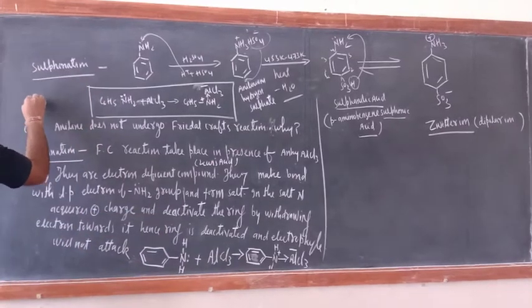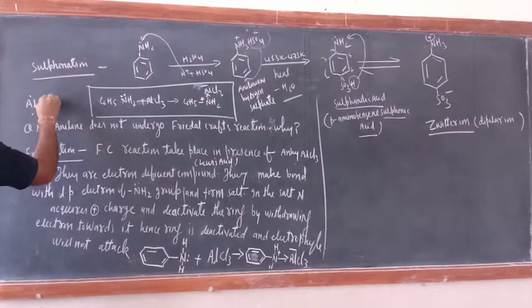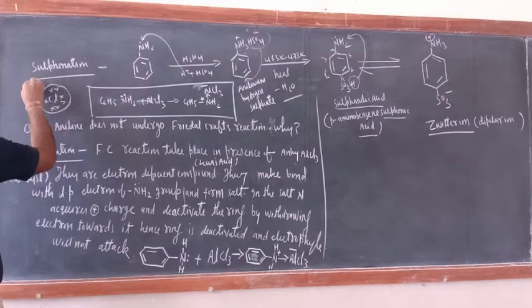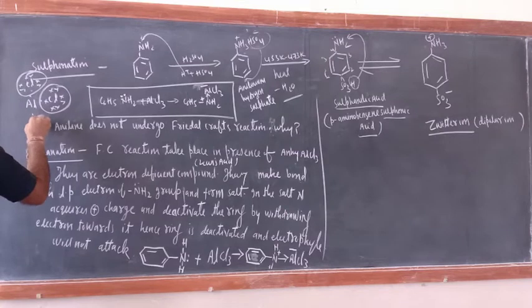Just see, aluminium has 1, 2, 3 electrons. Now 2, 4, 6 and 7 electrons. The octet of aluminium is not completed. Here also, around the aluminium only 2, 4, 6 electrons are there.